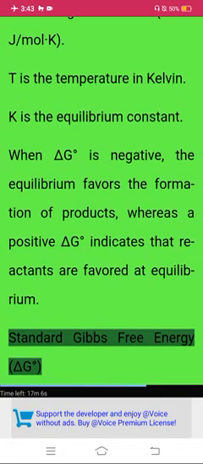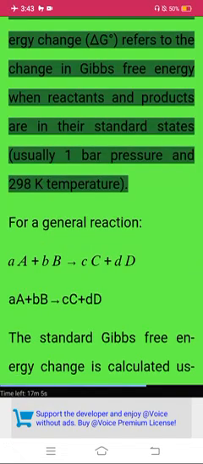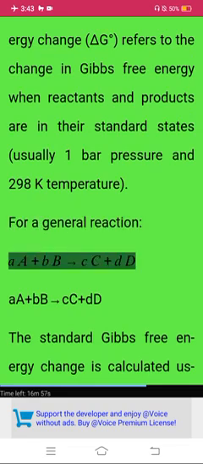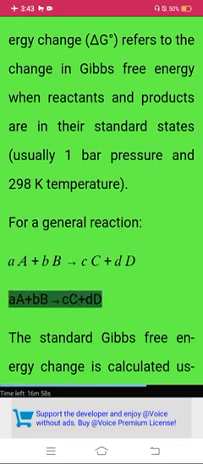Standard Gibbs free energy, delta G°. The standard Gibbs free energy change, delta G°, refers to the change in Gibbs free energy when reactants and products are in their standard states, usually 1 bar pressure and 298 K temperature. For a general reaction, aA plus bB right pointing arrow cC plus dD.